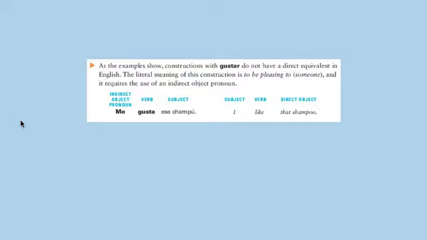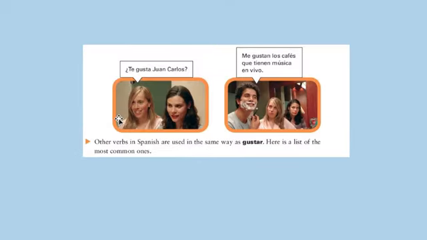As the examples show, constructions with gustar do not have a direct equivalent in English. As I said before, the literal meaning of this construction is to be pleasing to someone, and it requires the use of an indirect object pronoun: me, te, le, nos, os, les. Por ejemplo, ¿te gusta Juan Carlos? Is Juan Carlos pleasing to you? Or me gustan los cafés que tienen música en vivo. The cafes that have live music are pleasing to me.